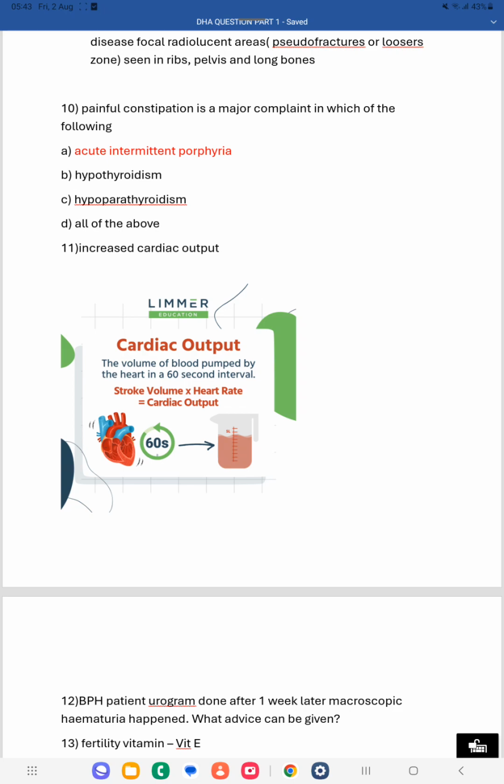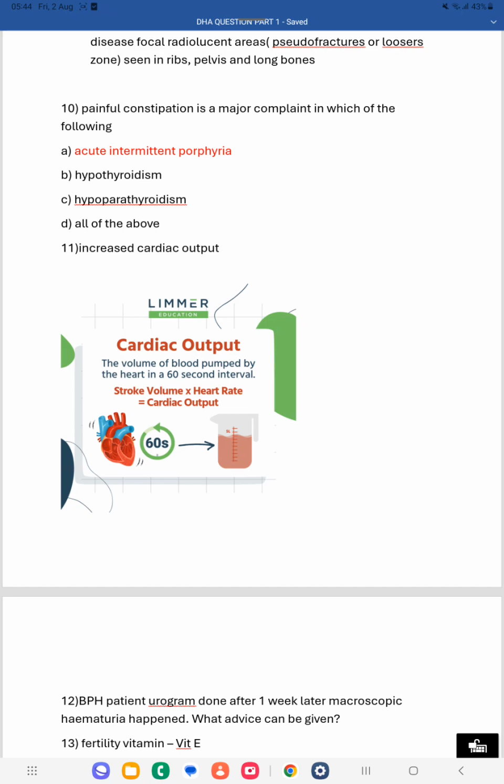Okay. So the 11th one, increased cardiac output. First of all, we have to know what cardiac output is. Cardiac output means the volume of blood pumped by the heart in a 60-second interval. Within 60 seconds, how much blood the ventricle is pumping, that is called cardiac output. So within a minute, how much blood is pumped by the ventricle, that is called cardiac output.